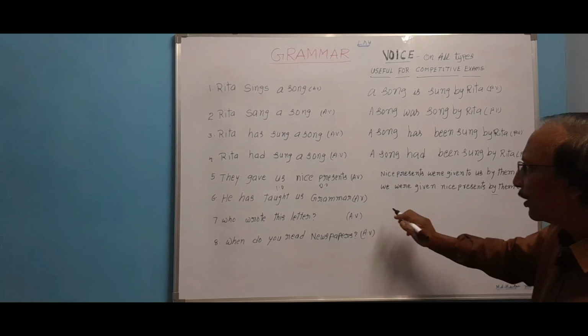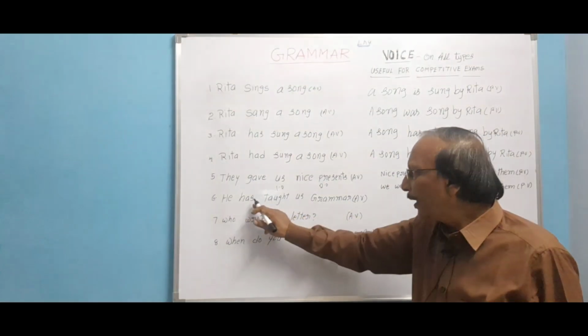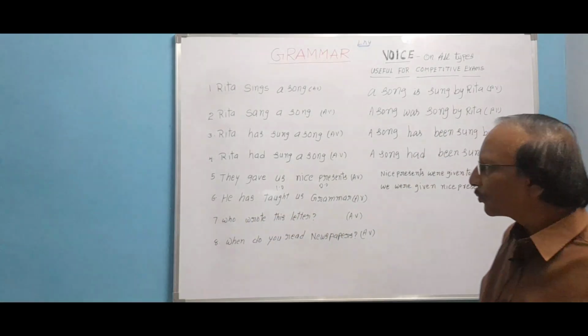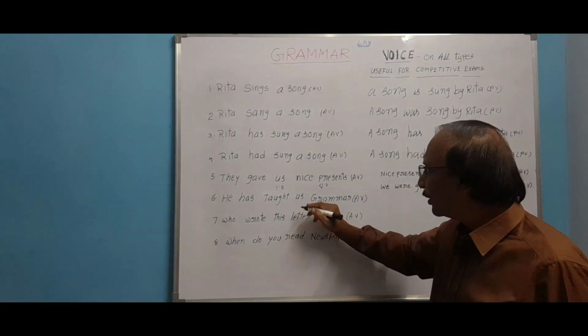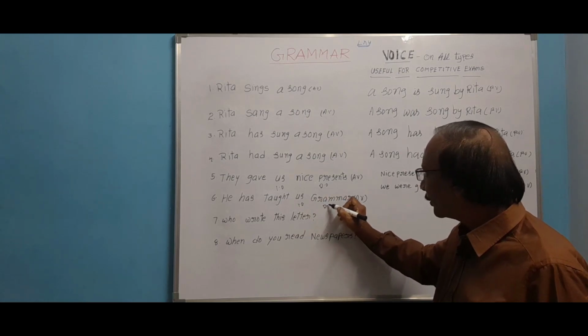Generally the indirect object will be a personal one, it may be a person. Next, he has taught us grammar. Let us see this sentence also in the same manner. He has taught us grammar. It is in present perfect. He is the subject, has taught the verb, us the indirect object and grammar the direct object.